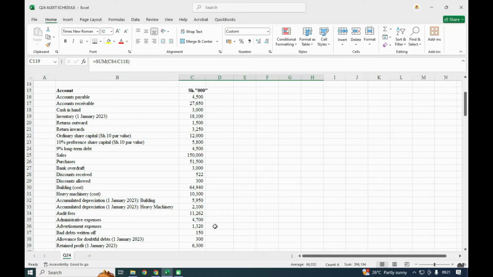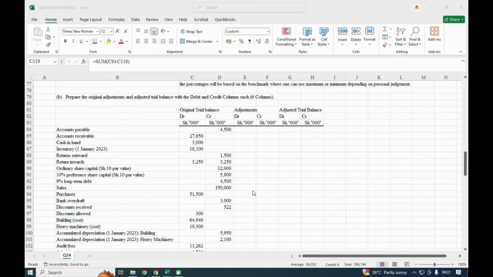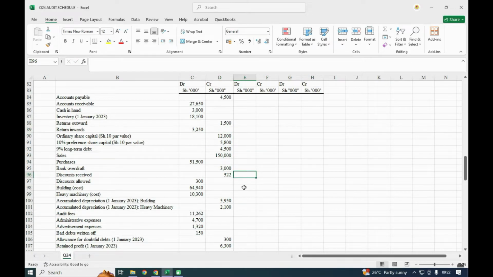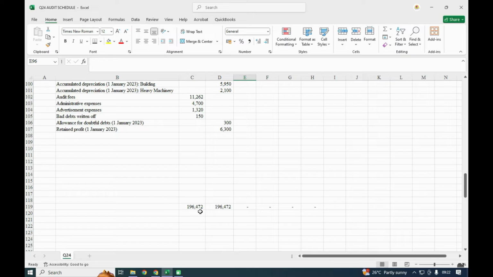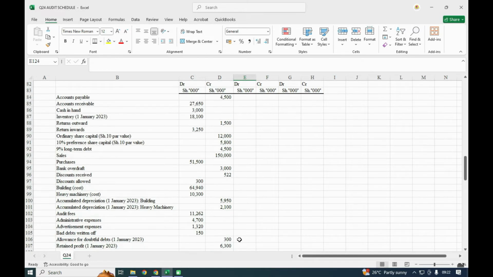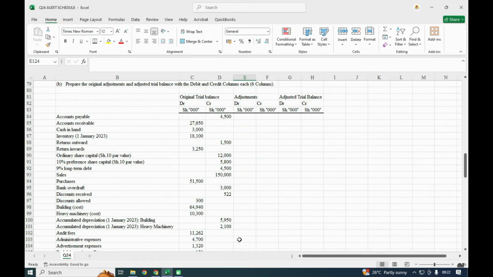Okay, return inward and return outward, we think we have fixed both. Return outward is supposed to be on the credit, return inward is supposed to be on the debit. So here they are not supposed to be there. I'll eliminate that, and you'll find that it is balanced at that particular point. Yeah, balanced at 196. I will have top and bottom border that way. So that is the first part, the original trial balance.